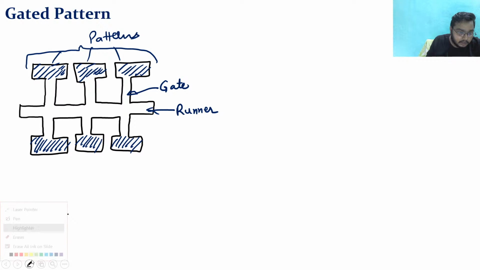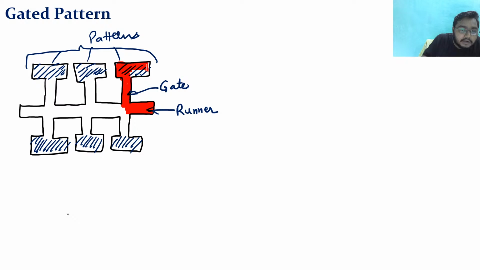If I pour the molten metal with this kind of arrangement, the molten metal is poured through the runner, and the gate allows the molten metal to flow inside these cavities.